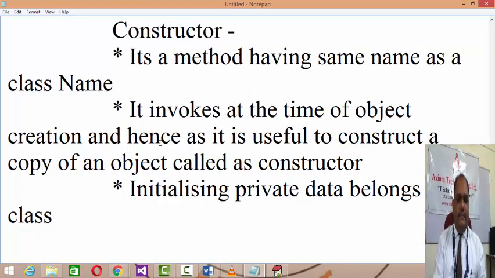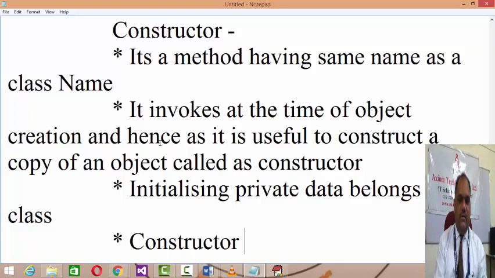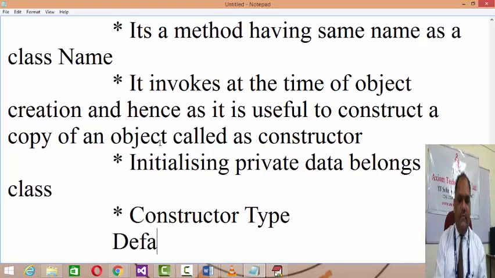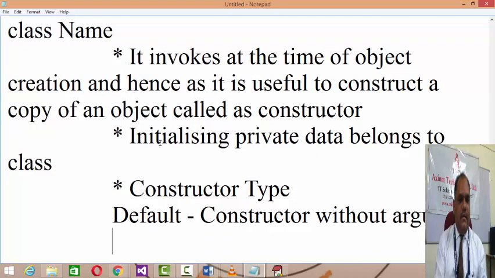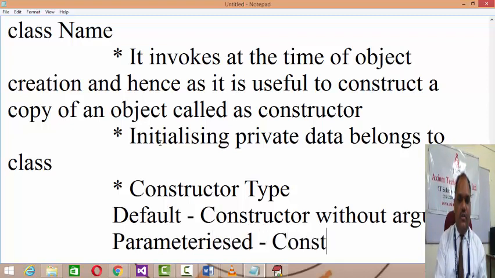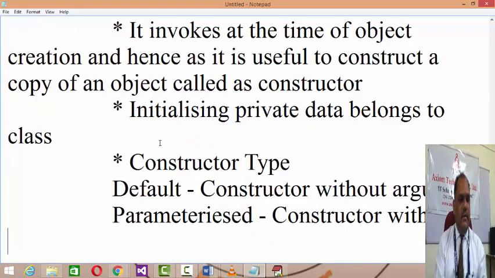And the next is, there are constructor types. There are three types of constructor actually. One is default, that is called a constructor without argument, right? And then there is parameterized, means constructor with argument, right?